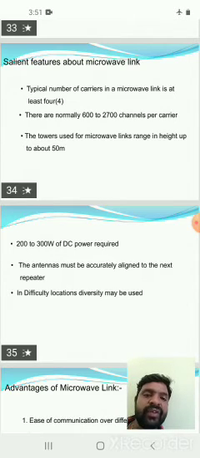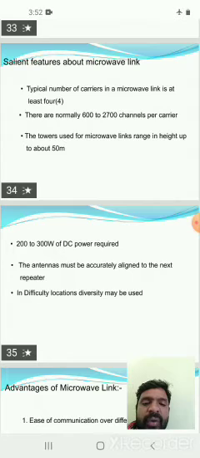The towers used for microwave links range in height up to about 50 meters, and 200 to 300 watts of DC power is required to maintain the tower. The antenna must be accurately aligned to the next repeater. So every antenna must be aligned to the next repeater.